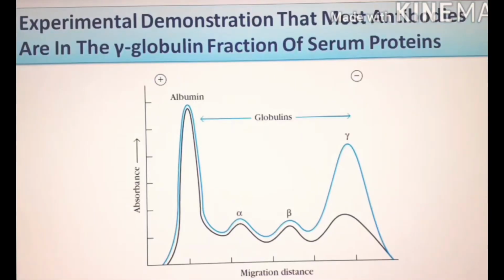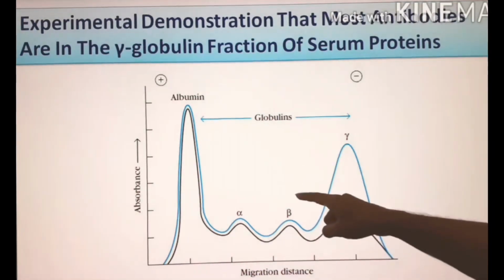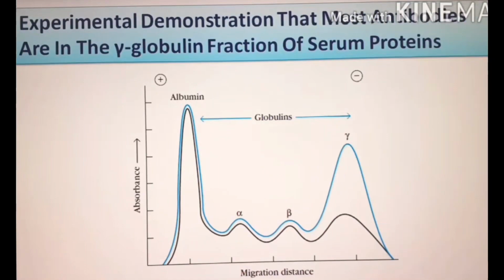Before you learn the structure of antibody, you must know how antibody was discovered and why antibody is called gamma globulin. Actually, antibody is called immunoglobulin. So why is it called gamma globulin? In this slide, I will explain an experiment performed by Kabat. He performed a simple experiment.